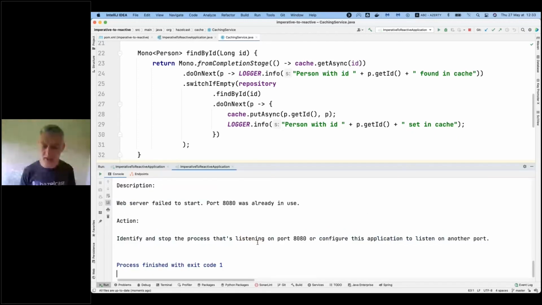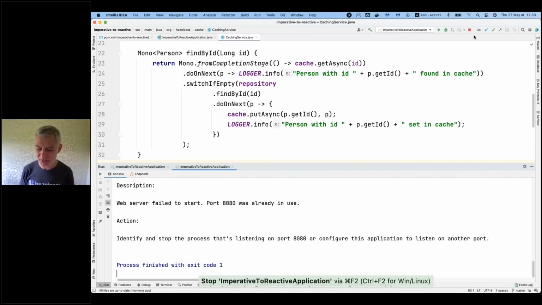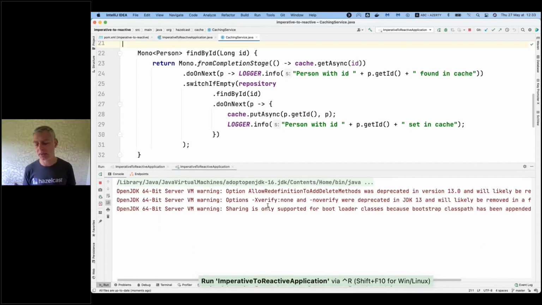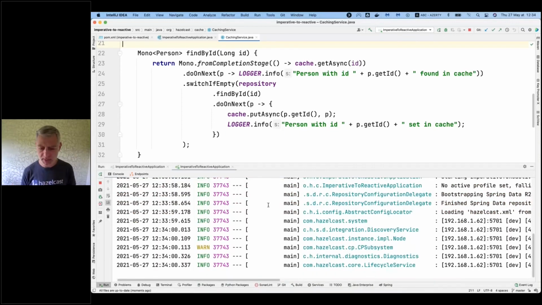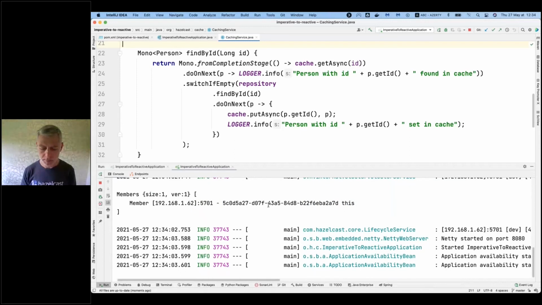I restarted it, but the JVM didn't. I had two running instances probably at the same time. It happens sometimes. That's why at the beginning of this demo, I had DevTools, so I didn't want to stop the JVM and restart it every time, but there were some issues. So now I'm pretty sure that it works. Yes, so now it works.